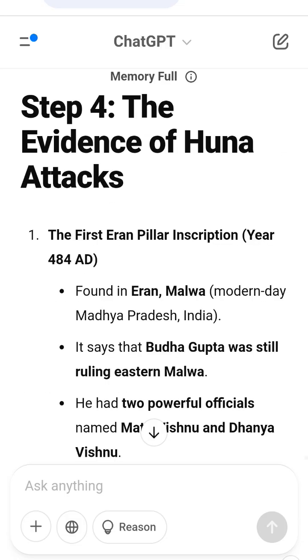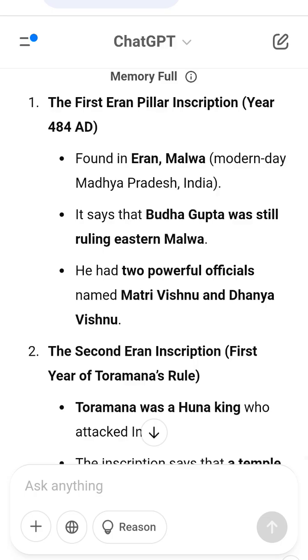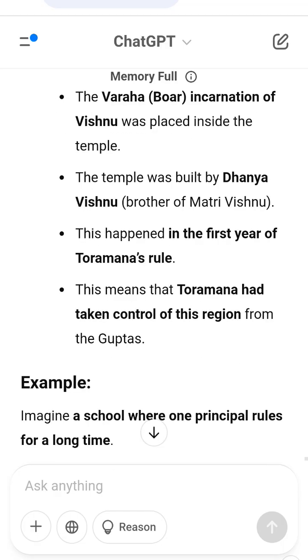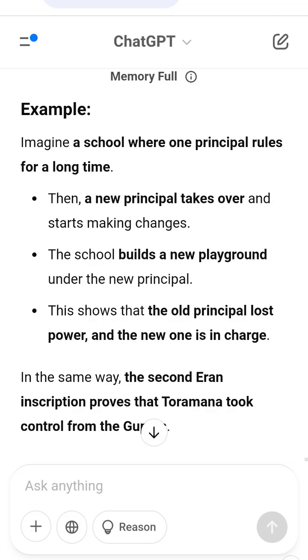3. The Gupta Empire was no longer without enemies. Before, it had no threats. Now, the Hunas became a big problem. Final summary, super simple version. What happened? At first, Narasimha Gupta's empire was peaceful, no enemies. Then, the Hunas attacked and became a big problem. Toramana, Huna king, took control of eastern Malwa.